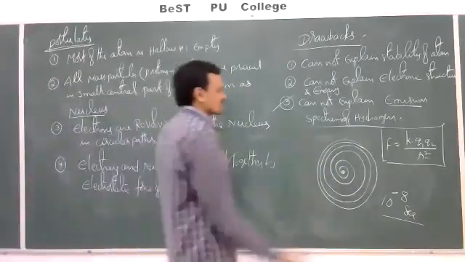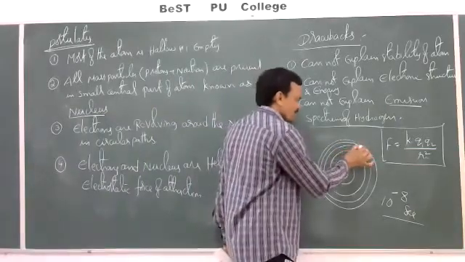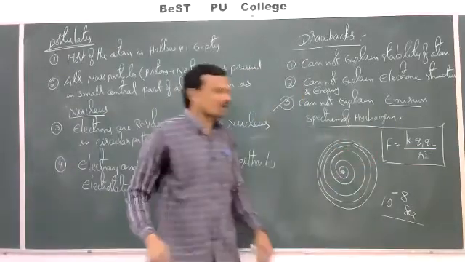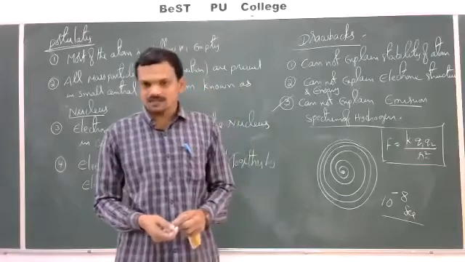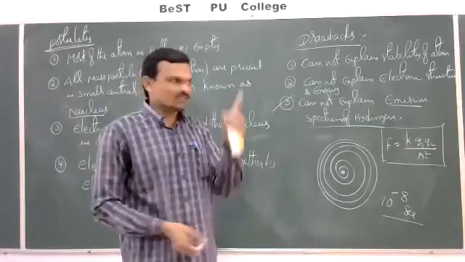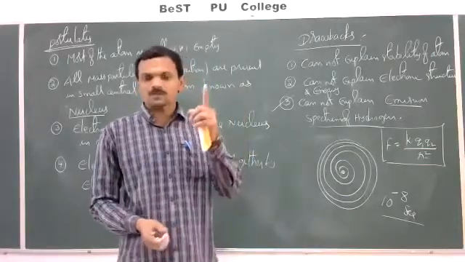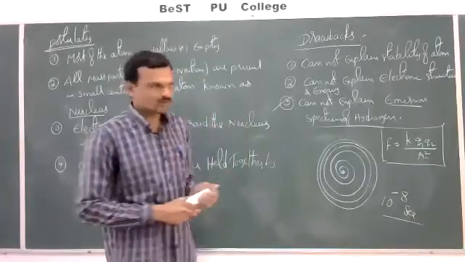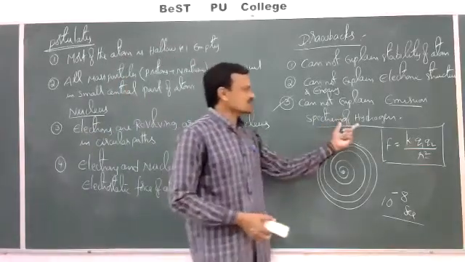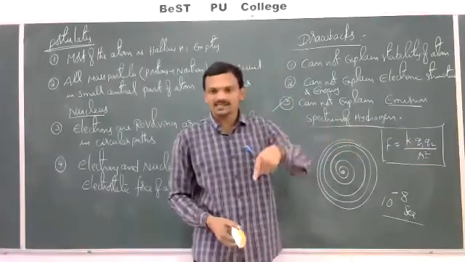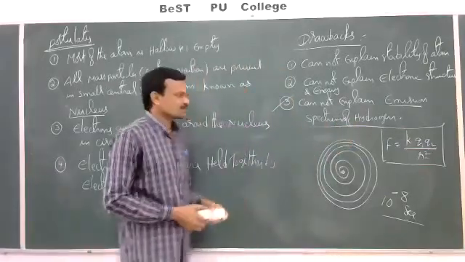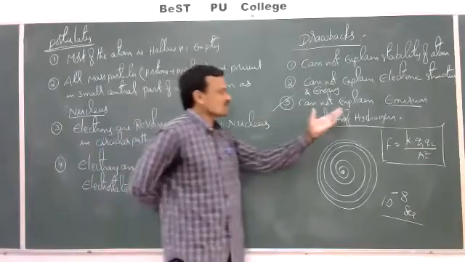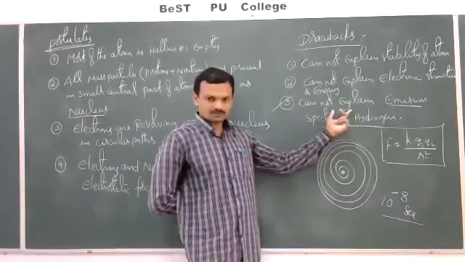See, as per classical physics, when a particle is revolving, if it loses energy continuously, the obtained spectrum must be continuous. But the emission spectrum of hydrogen is discontinuous. It contains only lines, not continuous. The spectrum of hydrogen was not explained by this theory.